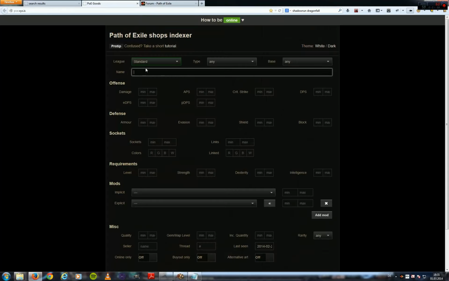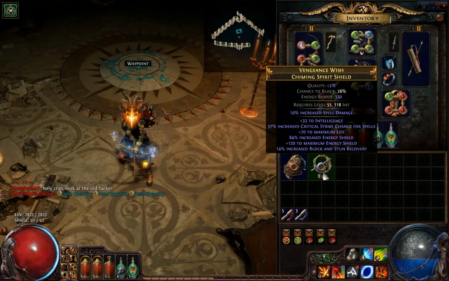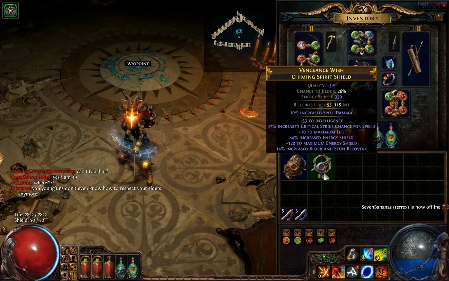So let's go back to poe.xyz, and let's say I want to now find out what the item I found is worth. We'll see here it has increased energy shield, it has maximum energy shield, and it has maybe life. So these are the three affixes I'm looking at that maybe dictate the item's worth the most.